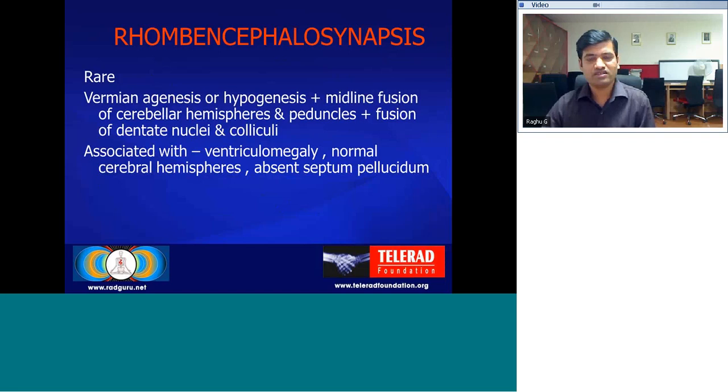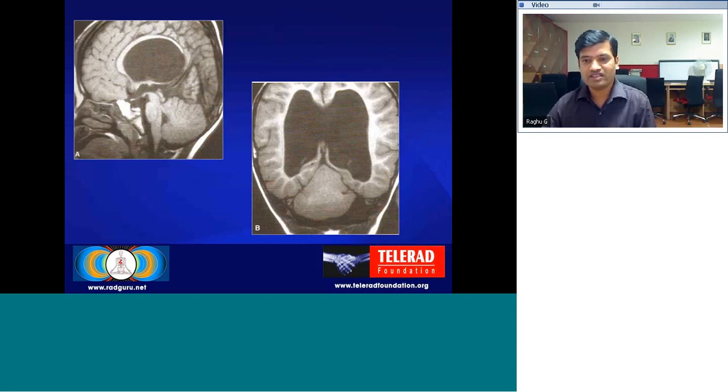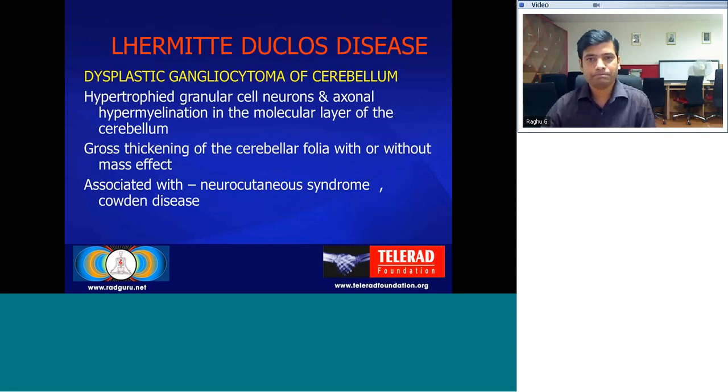Other posterior fossa abnormalities with the cerebellum include rhombencephalosynapsis. This is very rare. There is cerebellar vermian agenesis or hypogenesis with total midline fusion of the cerebellar hemispheres and peduncles, and it is associated with ventriculomegaly and absent septum pellucidum. Here you can see that there is no differentiation into right and left cerebellar hemispheres, which are totally fused in the midline with vermian dysgenesis.